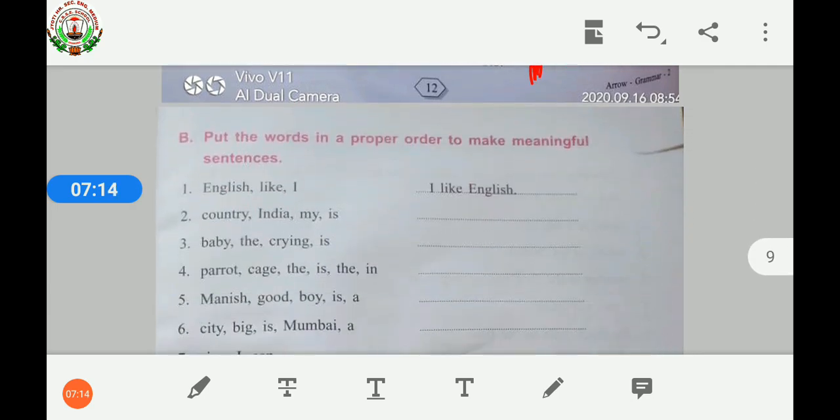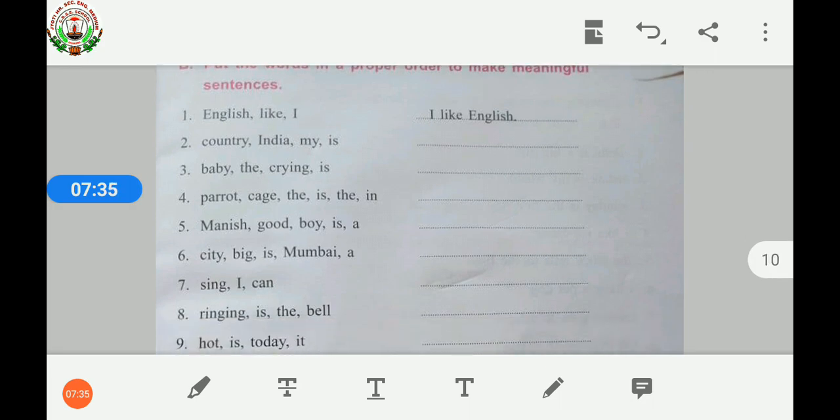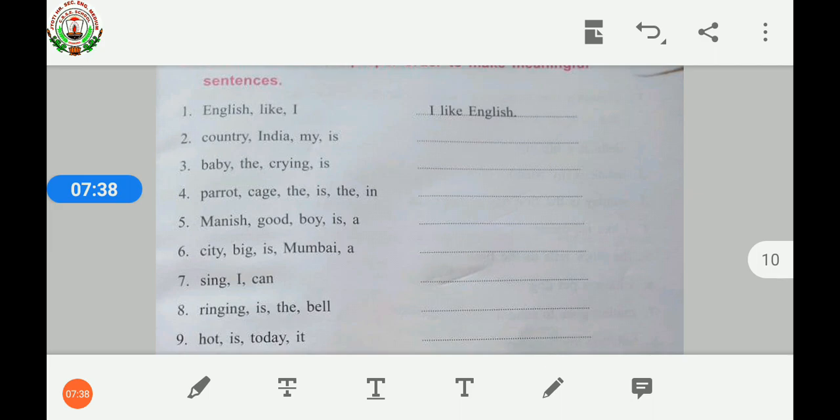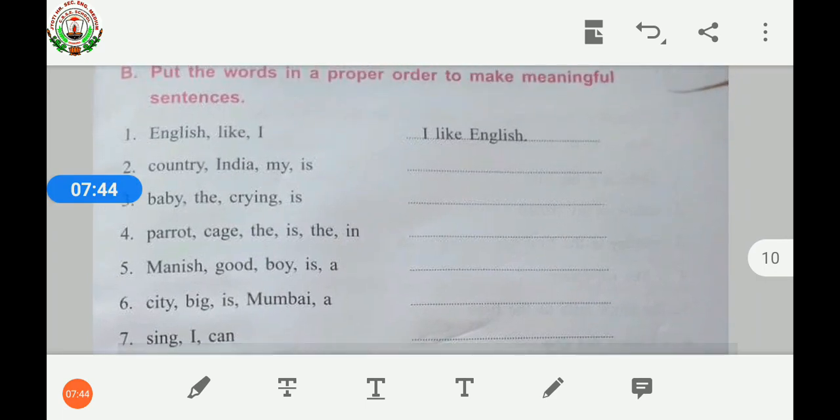Now, next exercise B. Put the words in a proper order to make meaningful sentences. What you have to do here, some group of words are given but it is not put in a correct order. So it is not a sentence. What we have to do, we have to put this group of words in a correct order to make it a complete sentence. See, first one is done for English like I.